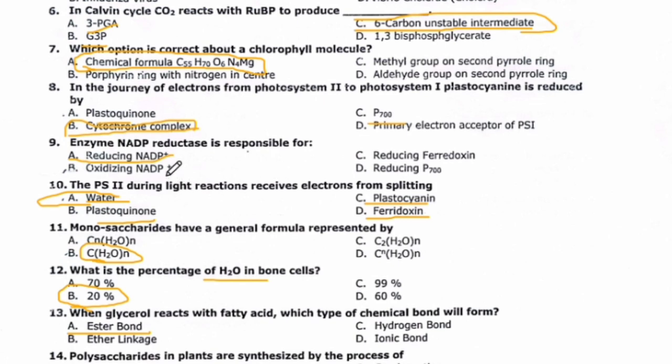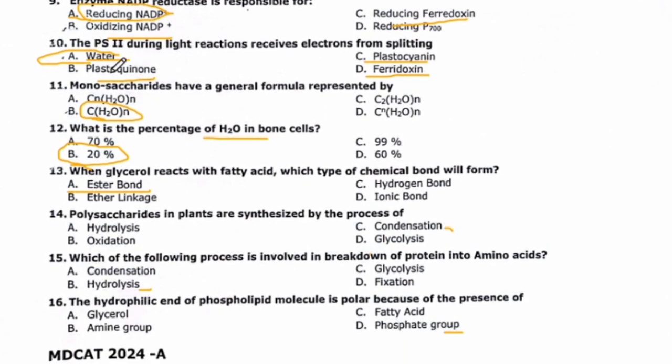Enzyme NADP reductase is responsible for reducing NADP, oxidizing NADP, reducing ferredoxin, reducing P700. So enzyme NADP reductase is responsible for reducing NADP. The photosystem 2 during light reactions receives electrons from splitting of water, plastocyanin, plastoquinone, ferredoxin. So the right option is alpha, water.